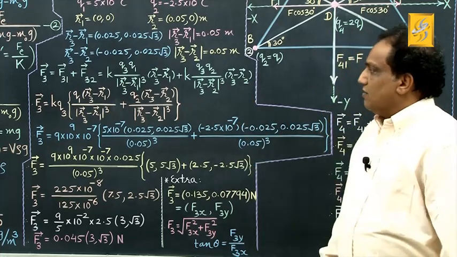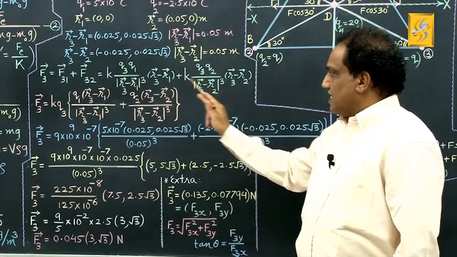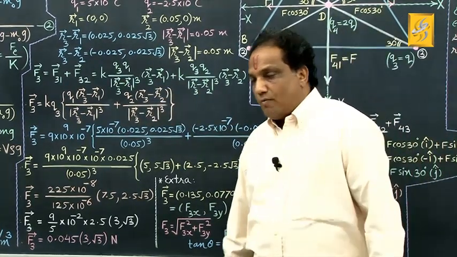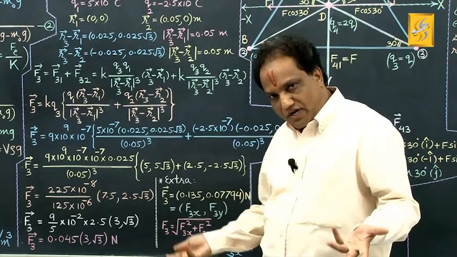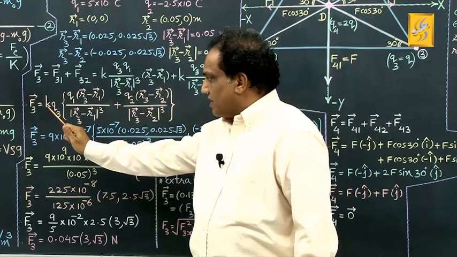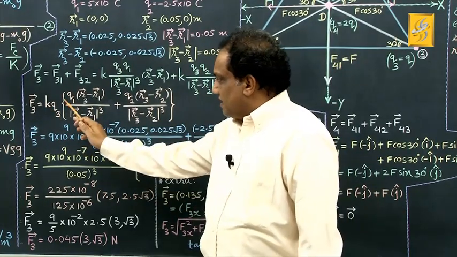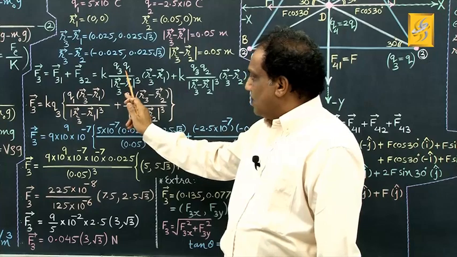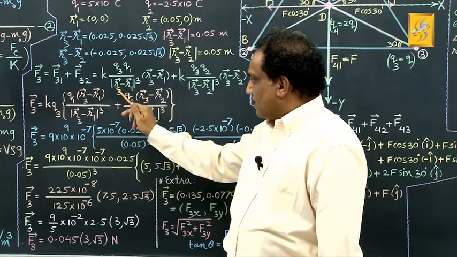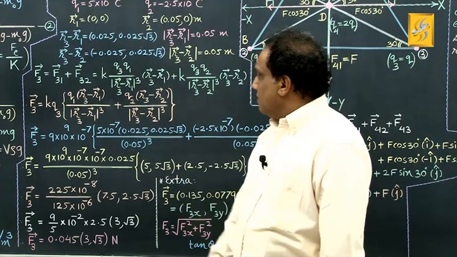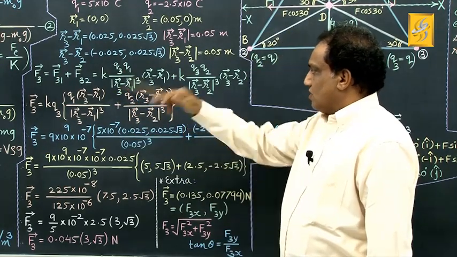Correct? Now tell me, from this right hand side, which part can you take common? K Q3. Just take it common. Inside the bracket, what is left is Q1 into vector R3 minus vector R1 divided by mod of vector R3 minus vector R1 whole cube, plus K into Q3 has gone out.